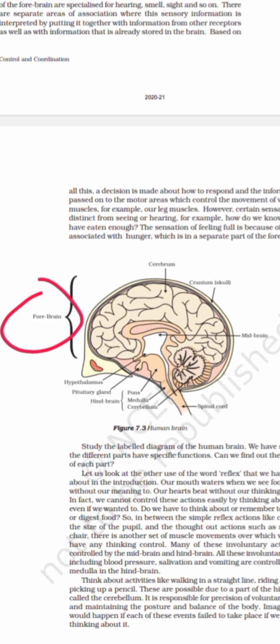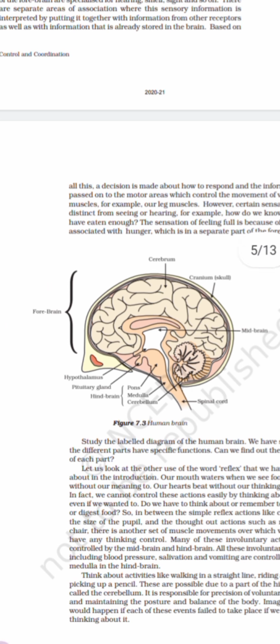Fine. If you think of activities like walking in a straight line or riding a bicycle, these are possible due to the part of the hindbrain. So there is a hindbrain over here. What is this hindbrain? In the hindbrain, that is known as the cerebellum. In the forebrain we have the cerebrum, and in the hindbrain we have the cerebellum. It is responsible for precision of voluntary actions and maintaining the posture and balance in the body. So it is very, very important for us to maintain the balance in the body.